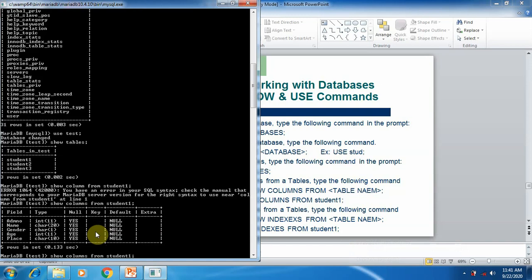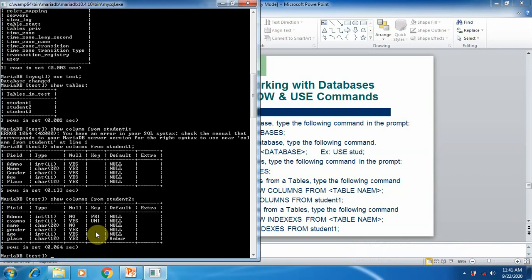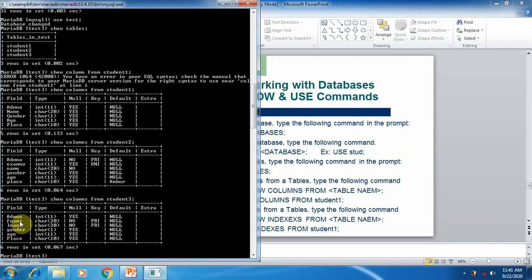Now we are going to use this command, show columns, for the second table, student 2. Here you can see 2 keys are created for 2 columns. First one is the primary key for admin and the unique key for exam number. So now we are going to use the third table, show columns for student 3. In this table there are two primary keys created, that is for f name and l name.